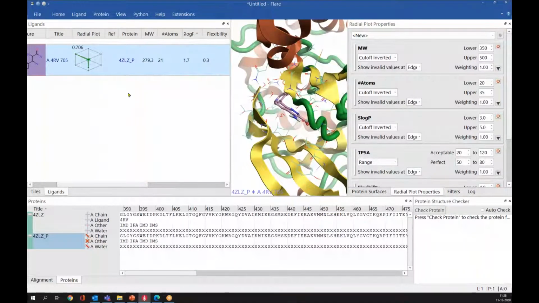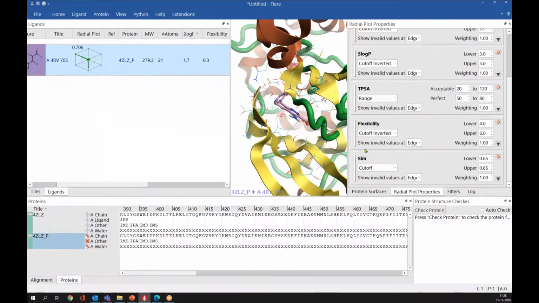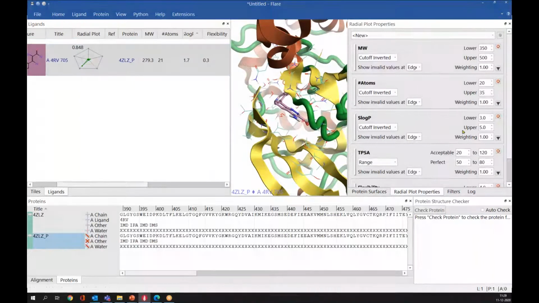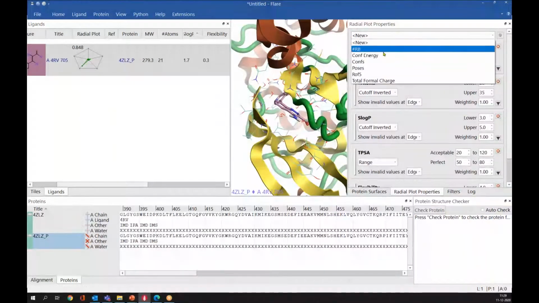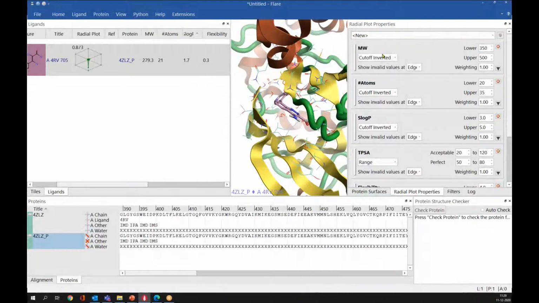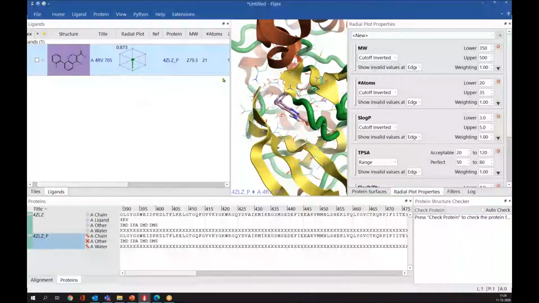Here you can see these are different properties which have been displayed in the radial plot, and this is the consensus score of all these features. If you want to remove any feature, you can simply close it. Now we can see we have 5 features, and the consensus score has been automatically updated. If you want to add a new feature, you can simply go to new here and add, for example, rotatable bond. This will update the radial plot as well as the score. Like this, it helps in multi-parametric scoring. Instead of looking at one property at a time, you can look at different properties at once.